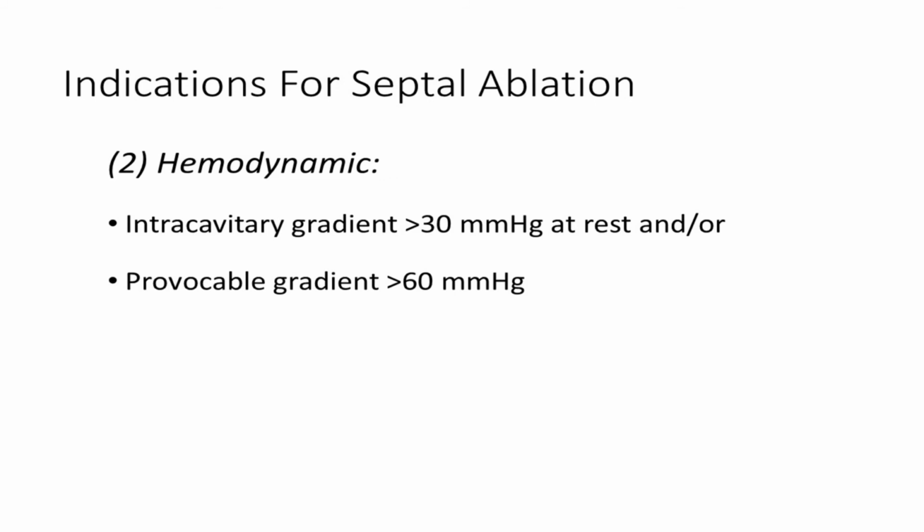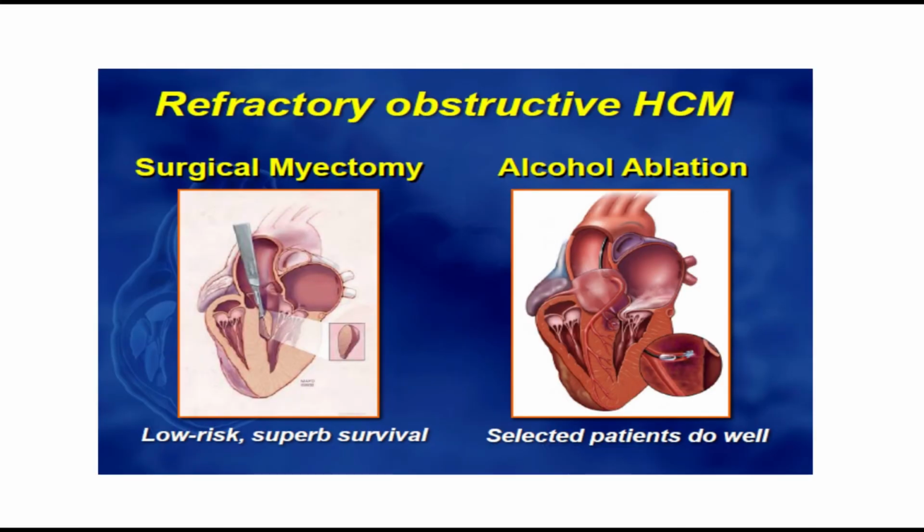If a patient has an intracavitary gradient which is more than 30 mm of mercury at rest, or a provocable gradient of more than 60 mm of mercury in spite of beta blocker or adequate optimum medical therapy, then such patients should be offered alcohol septal ablation. As far as the two types of septal reduction treatment are concerned, these are surgical myomectomy or alcohol ablation, and in both categories patients do well.